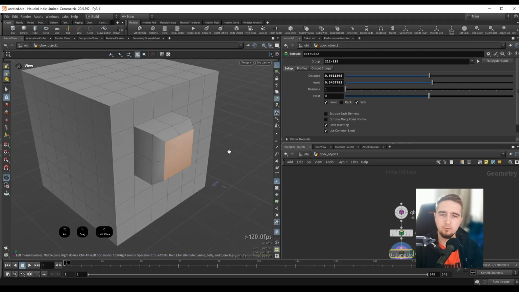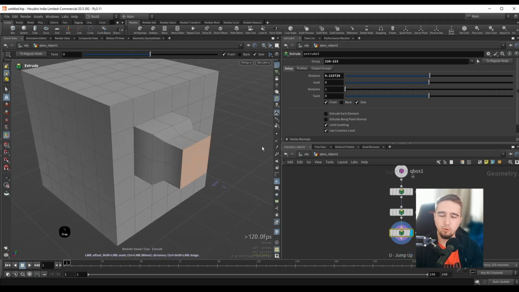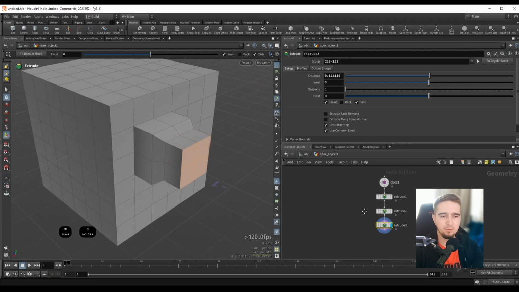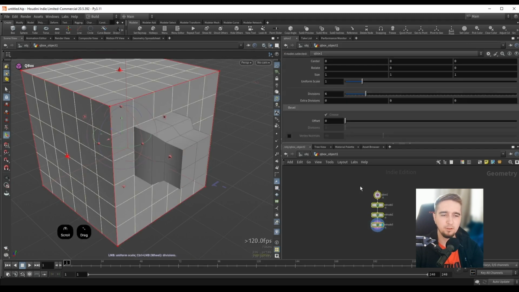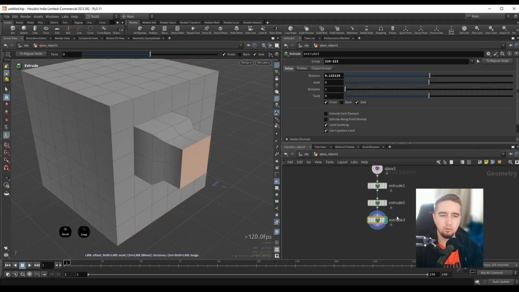So already this is way faster. I can do Shift F to add another extrusion, and we can see that this will automatically add all of our operations to the chain. So this is also really cool, because at any point I can go back to any of these operations and I can follow the chain. So it kind of works like a history. If you worked in Maya, I believe there we also have the history of every operation that you can go and modify. This natively works with how Houdini is set up, which is probably a little bit better.